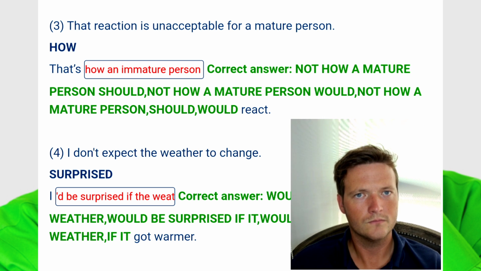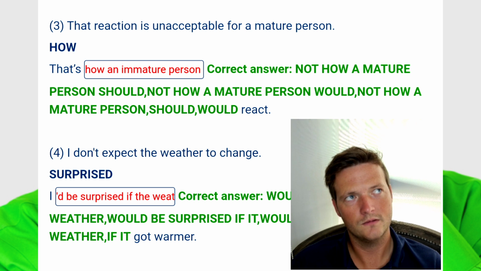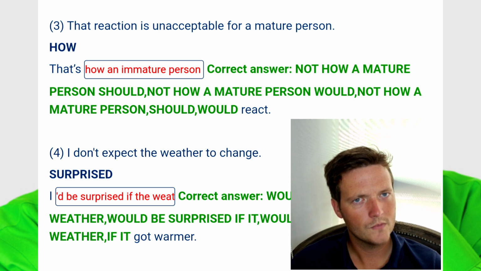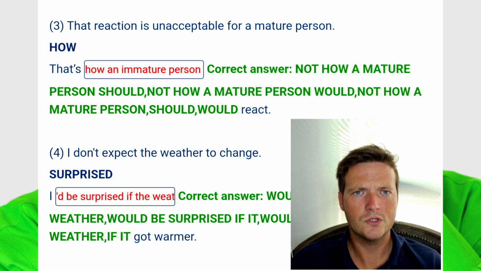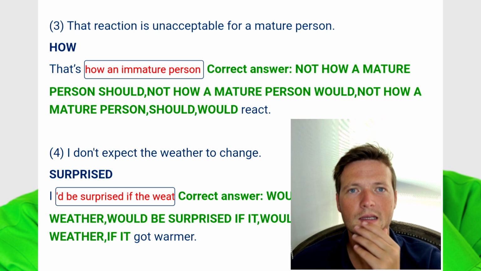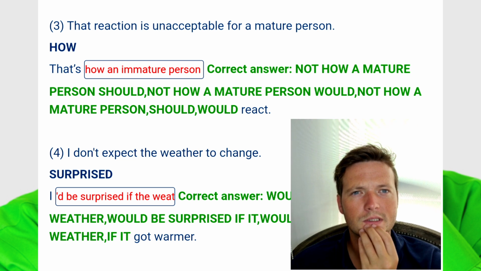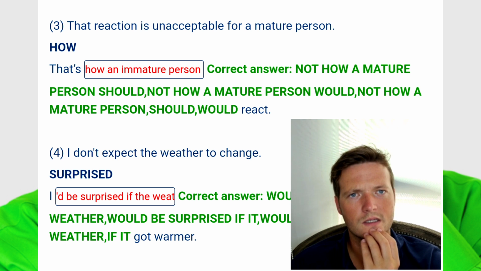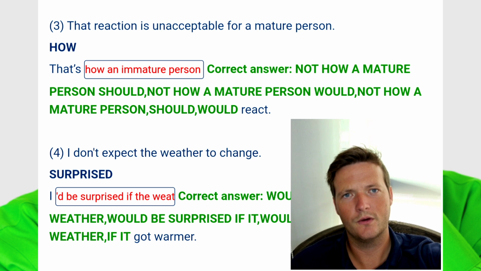And I'm kind of saying the opposite, which makes the same... It's saying the same thing. I wonder if they would accept my answer there. I don't know. That's how an immature person would react. I did say would, you can't see it there in the answer. But, yeah. Yeah, actually, yeah. I think I can accept my having got that one wrong.